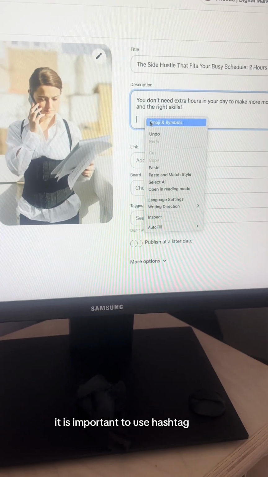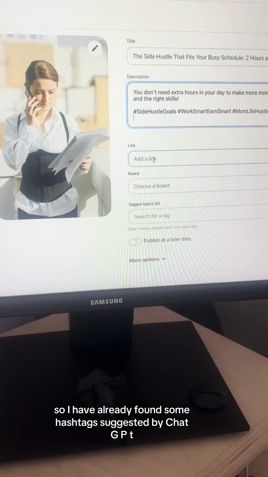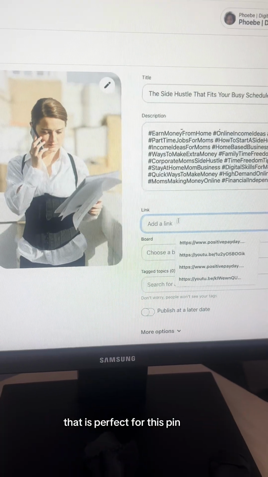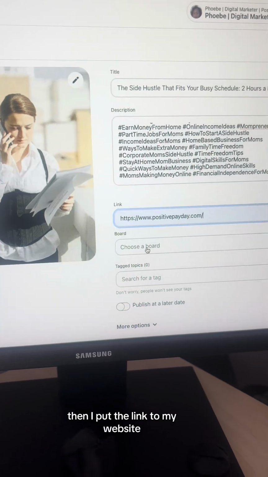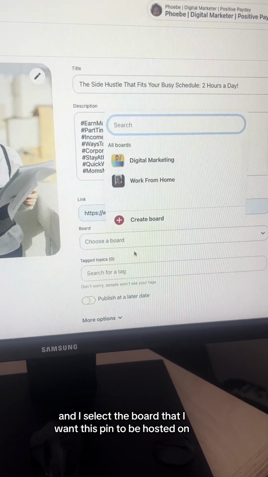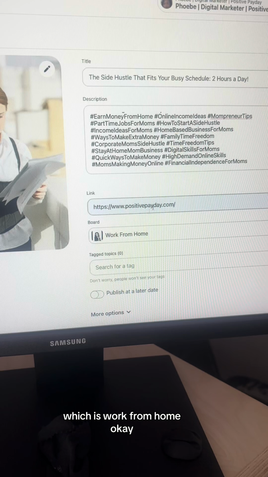It is important to use hashtags. So I have already found some hashtags suggested by ChatGPT that is perfect for this pin. The more hashtags, the better. Then I put the link to my website and I select the board that I want this pin to be hosted on, which is work from home.